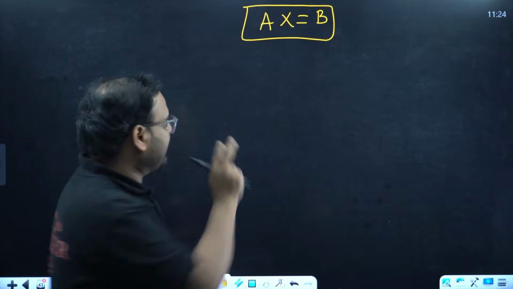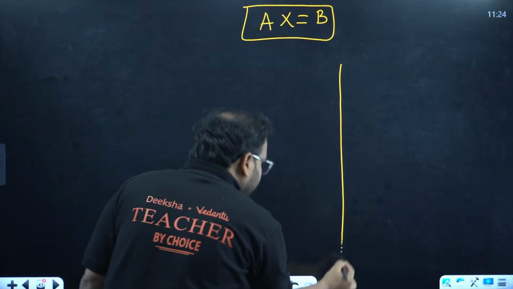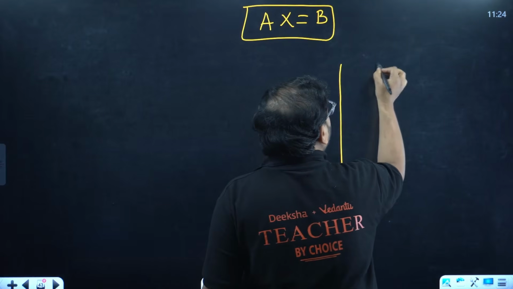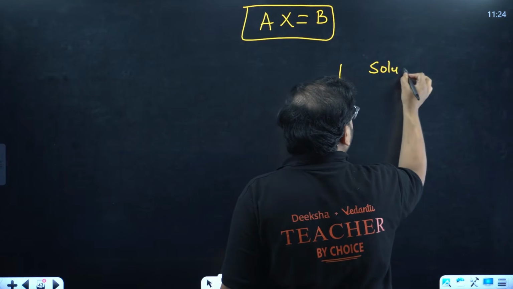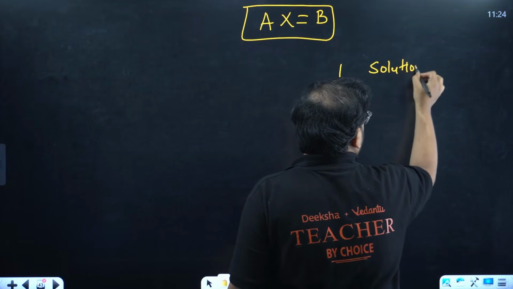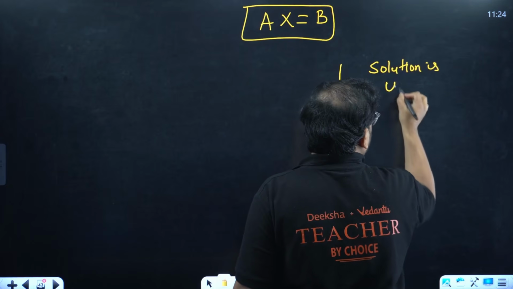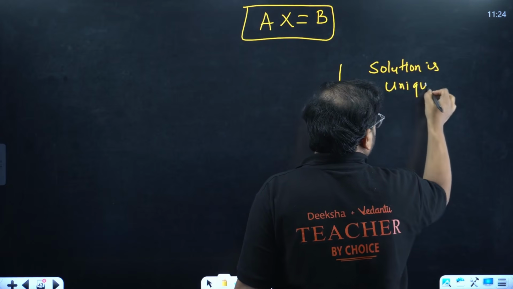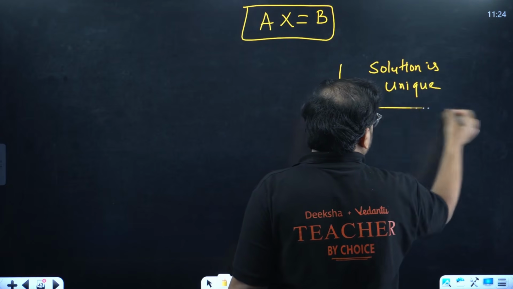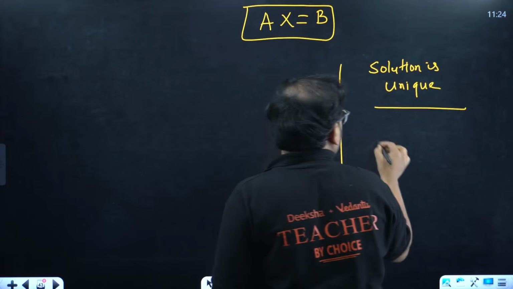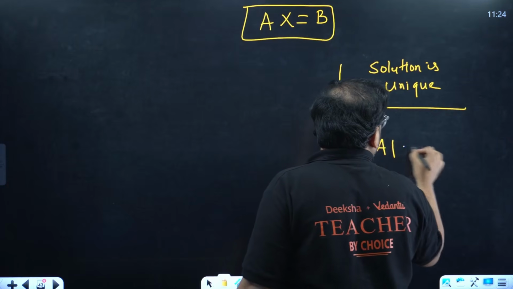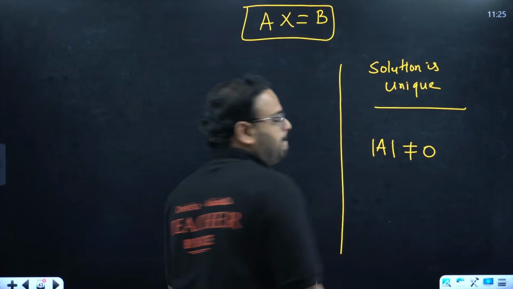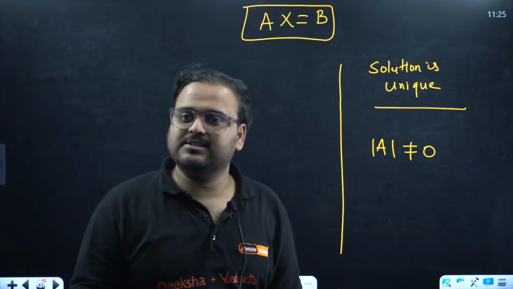We have three ways to find out. We'll learn all of them. The first one is consistent, where the solution is unique. And this is very simple, guys. For this condition, if you are able to find that determinant of A is not 0, that is it. Nothing else is over here.